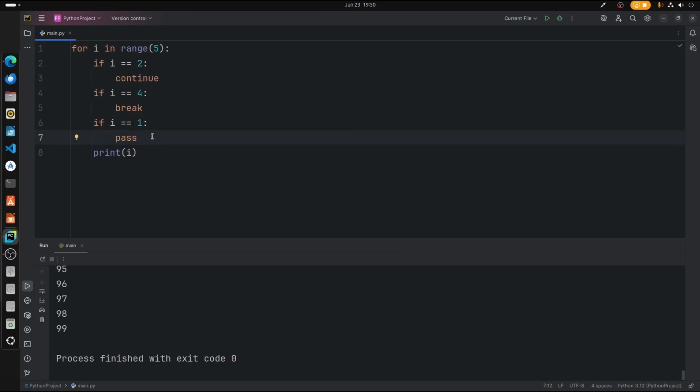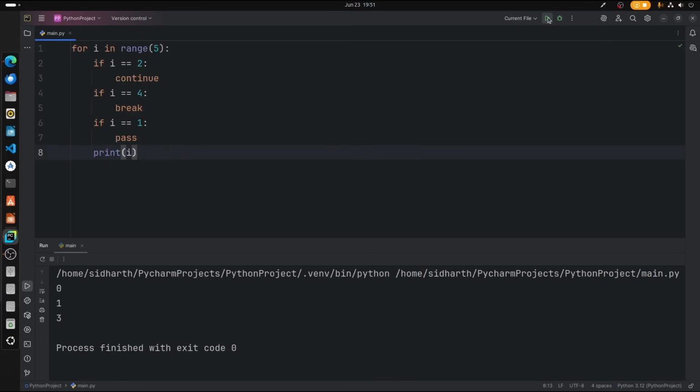But you may ask me, well, we don't have to put pass here. Let's just get that out. But we get an indentation error, because whenever we use an if statement, we have to pass something inside the if statement. We cannot leave it empty like that. So let's add pass here. Okay, so 1 will be printed, 2 will be skipped, 3 will be printed, and at the 4 it will break the entire loop. So shall we test it out?